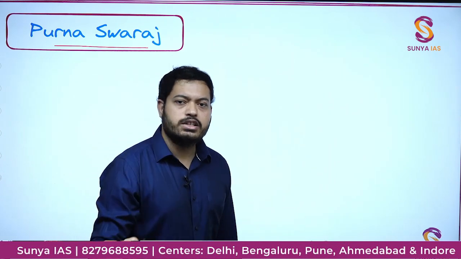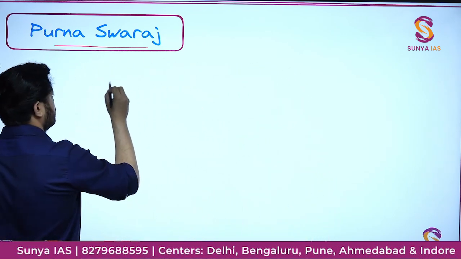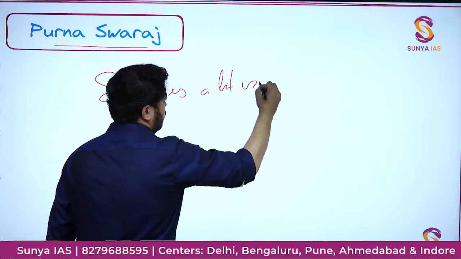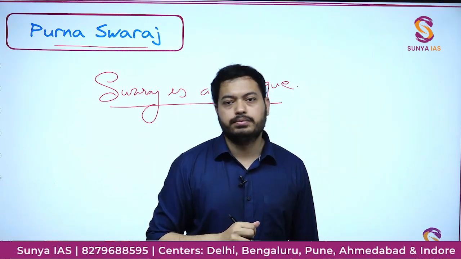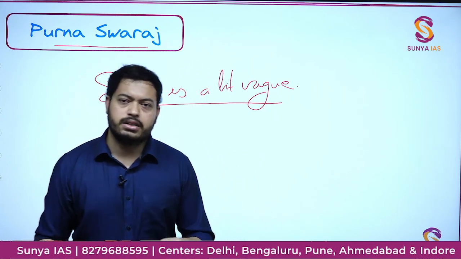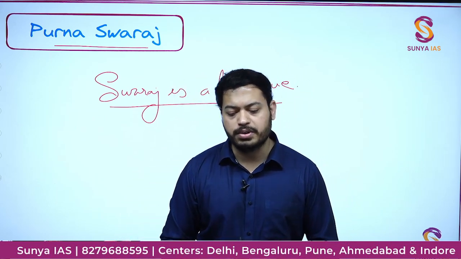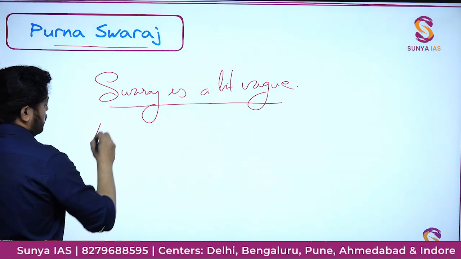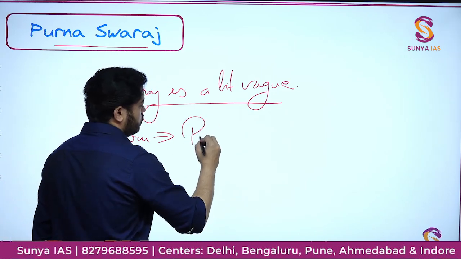The leadership of Congress also knew that Swaraj is a bit vague in definition, and therefore in the December 1929 Lahore session of Congress, when Congress understood that the Britishers are not going to accept the demand put forward by the Nehru Committee, then the then President of Congress, Jawaharlal Nehru, in his presidential address gave the concept of Purna Swaraj.